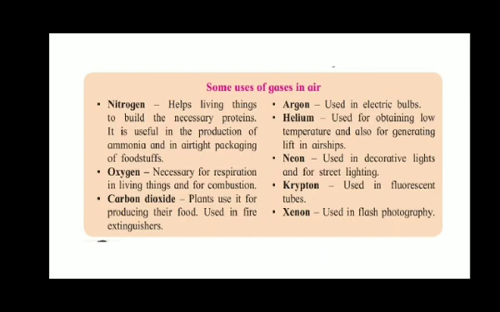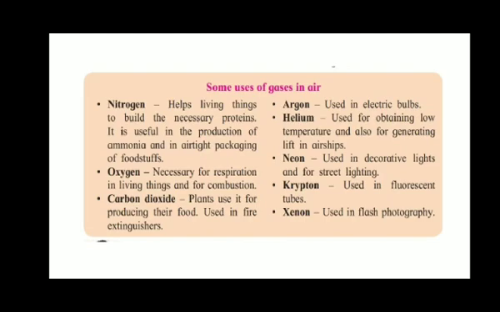Now I told you to learn the uses of gases which are present in the air. The first gas is nitrogen, which helps living things to build the necessary proteins. It is useful in the production of ammonia and in airtight packaging of foodstuffs. The second gas is oxygen. We all know how oxygen is useful to us. Yes, correct. It is necessary for respiration in living things and for combustion.